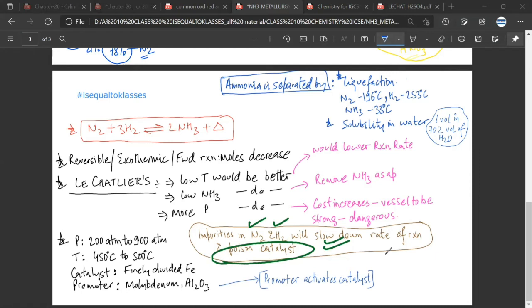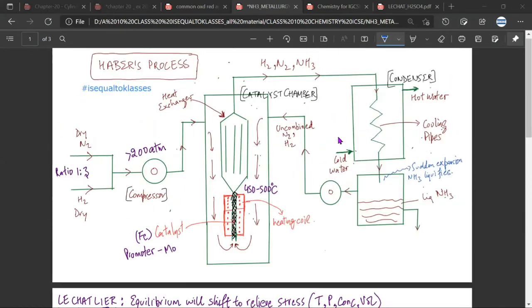Yes, sir. Now, another thing that I wanted to share with you: we discussed in the beginning of the lecture the liquefaction. Do you remember? Yes. I'll remind you because we have gone through a lot of concepts. Here, you saw a mixture of nitrogen, hydrogen, ammonia, and a condenser would be there, which will use basically the latent heat of water to decrease the temperature of the mixture. And here, due to rapid cooling, due to rapid expansion, you will understand this sudden expansion.